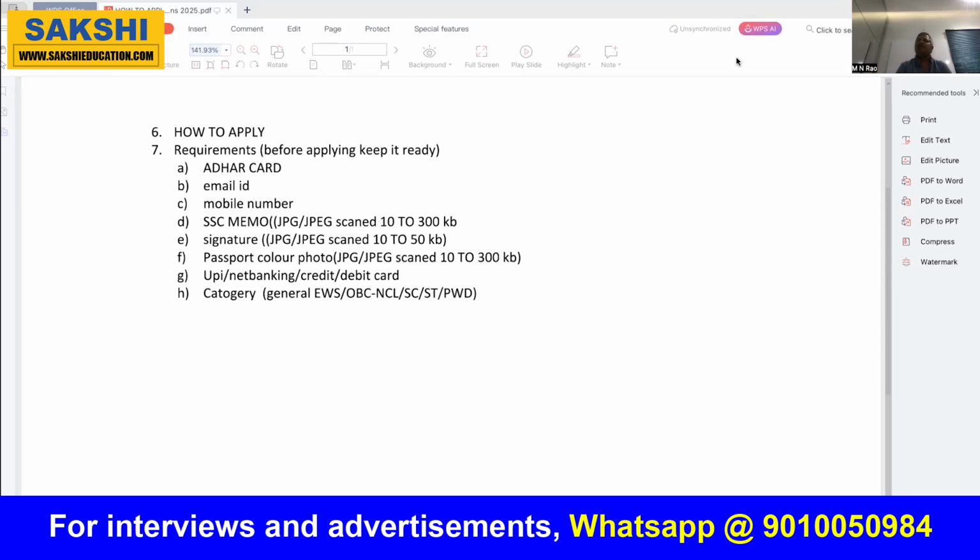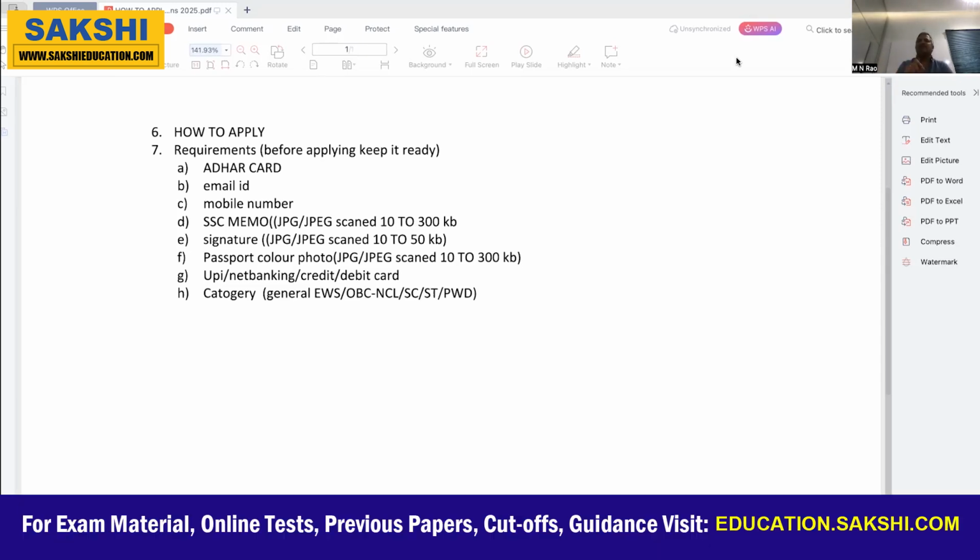While filling, be careful. If you belong to EWS, you have to apply for EWS. That is the economically weaker section. Depending upon your parents' income, even if you belong to the general category, you are allowed a reservation of 10% in general EWS. For the last 3 years they are considering this; it is very, very important.